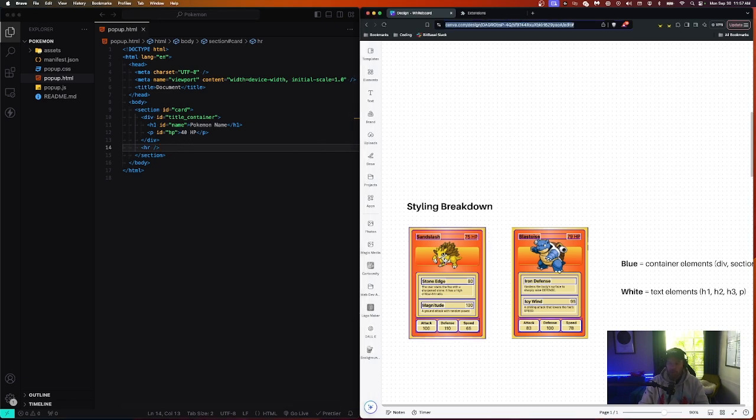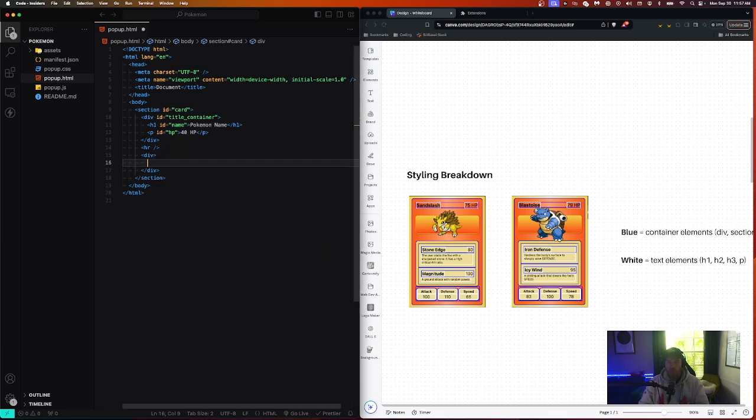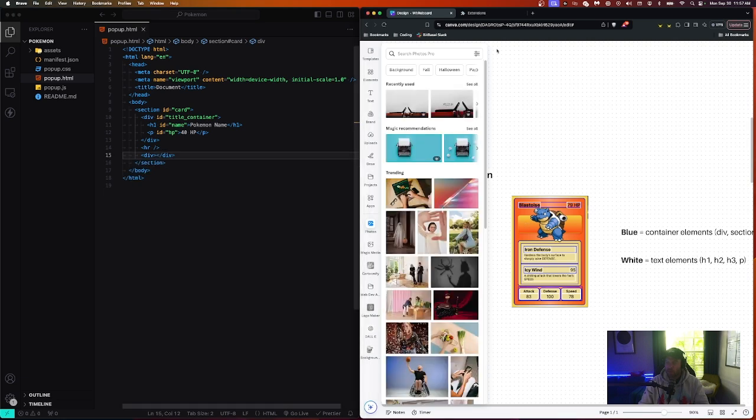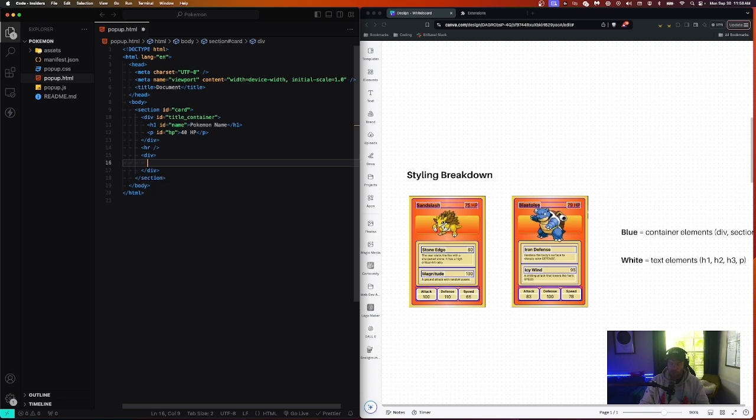The next thing that we have is an image, right? And if you notice, we sort of have this square behind it, and I'm going to use a div to represent that and actually put the image inside of that, okay? And the image is just going to spill out. It's going to be larger than that. So what we're going to do is create a div, okay? And this is going to be the background div that you see here, the little gradient background. And then inside of that, we're going to put our image. And again, images are self-closing tags.